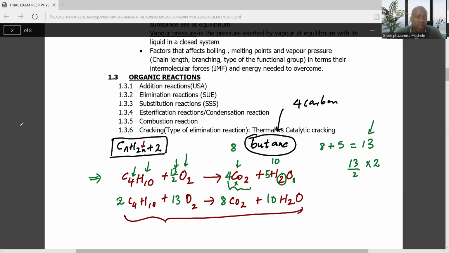Now, again, let's move on to the issue of esterification.